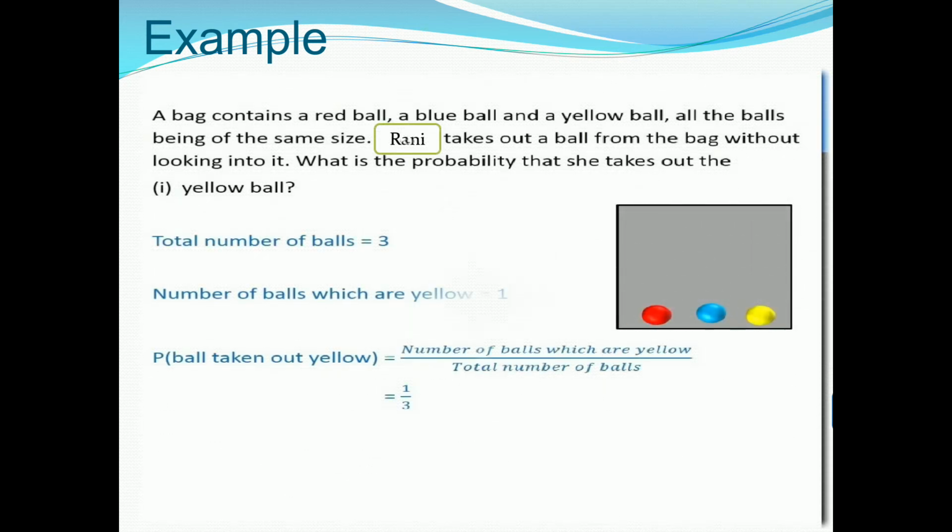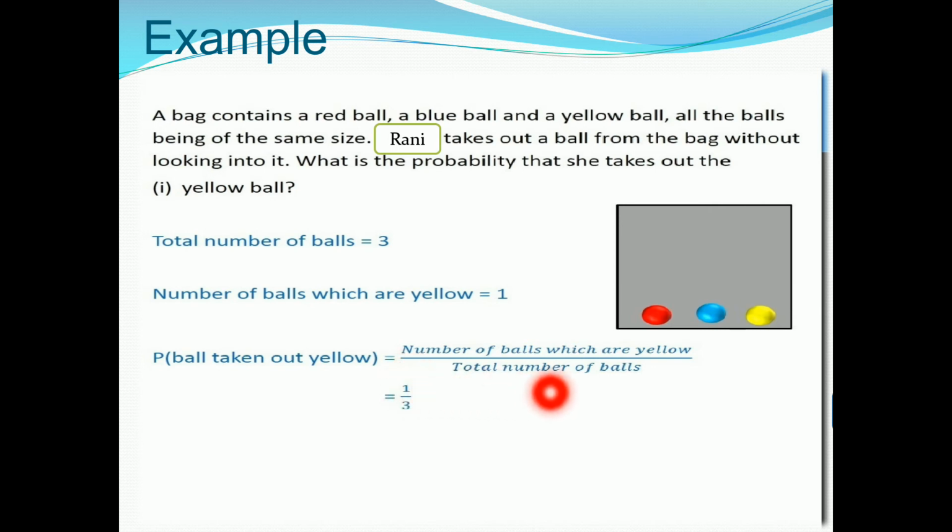One more example. Okay, here one box is there. In this box 3 balls are there. One is red, blue and yellow. So here total balls is 3, and we need to find the possibility of the yellow ball, that is 1. Okay, so finally we are putting that in the formula. Yellow ball, we want to find the possibility of yellow balls. So finally we got the answer 1 by 3.